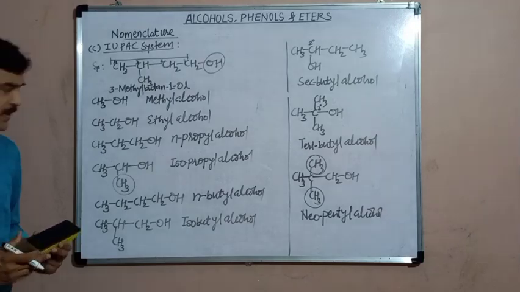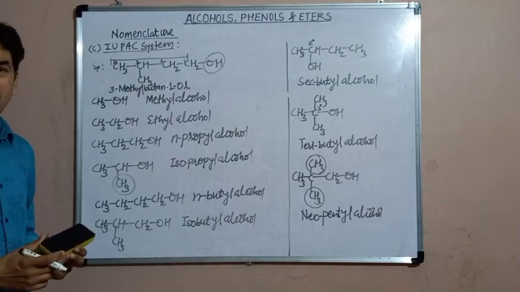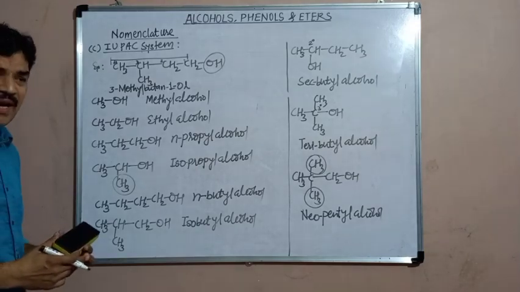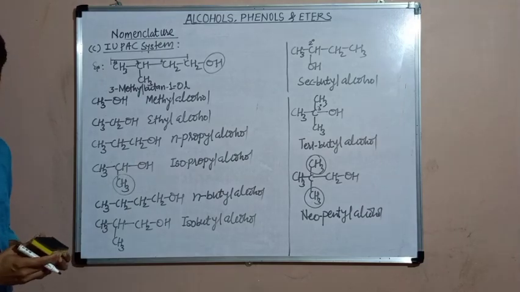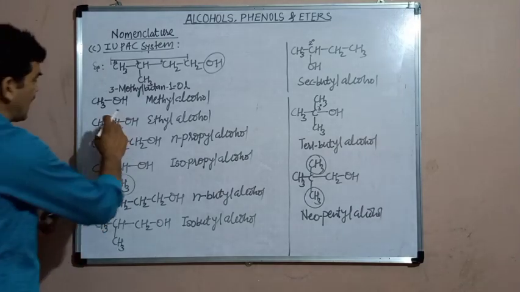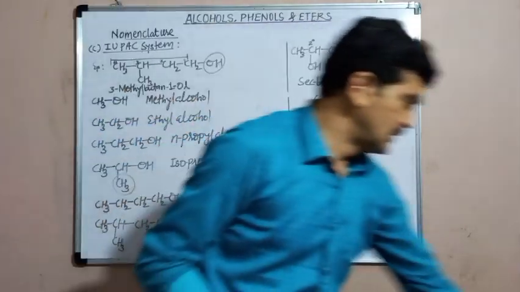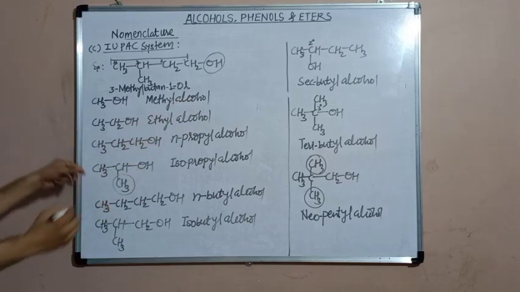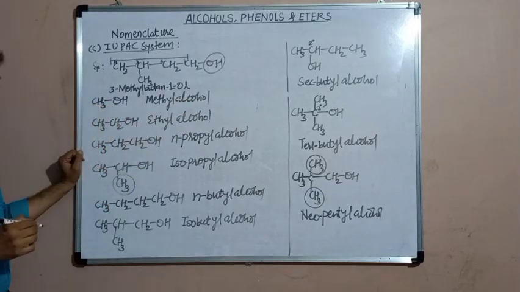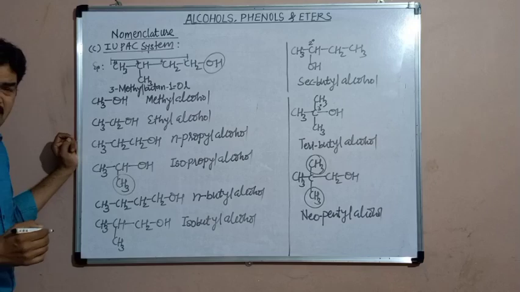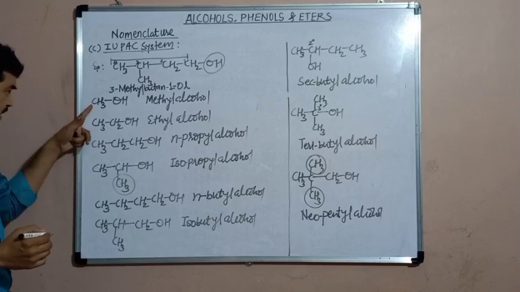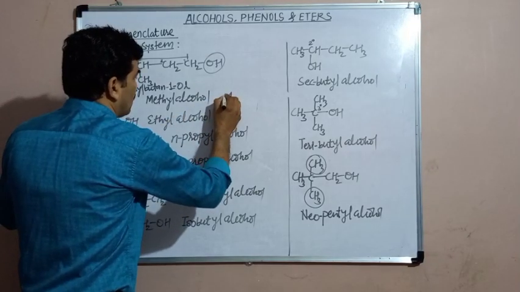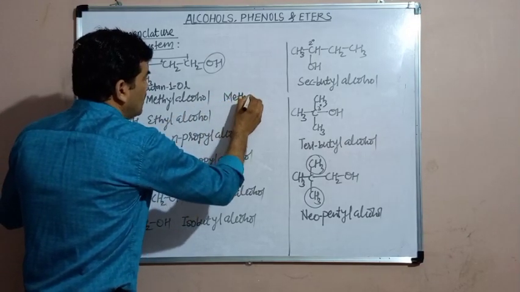If it is a dihydric alcohol, then the new suffix becomes diol. If it is a trihydric alcohol, then the new suffix becomes triol. In this way we can obtain the IUPAC names of these alcohols. Methyl alcohol, common name. The parent alkane of this alcohol will be methane, as only one carbon atom is there in the chain. From methane, replace E by OL, the IUPAC name becomes methanol.